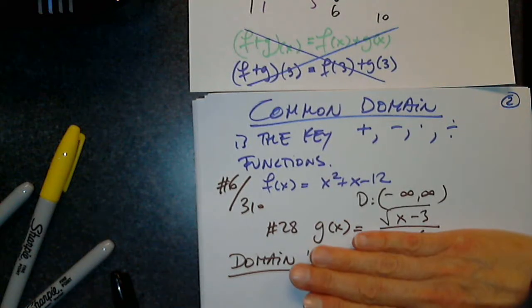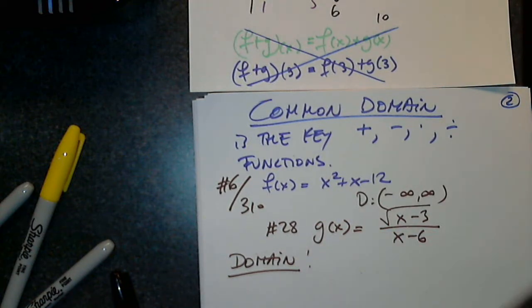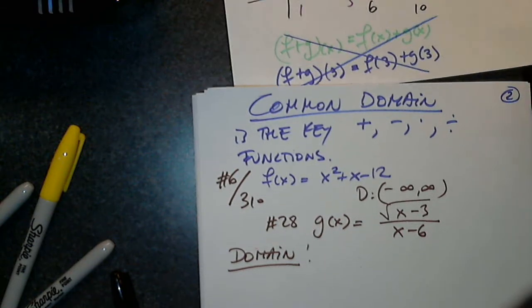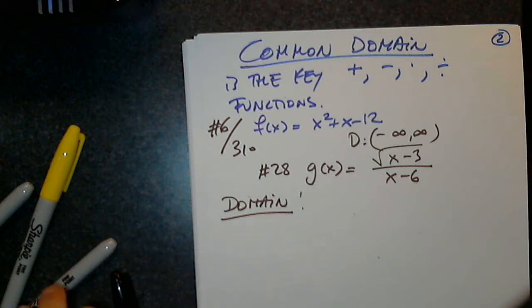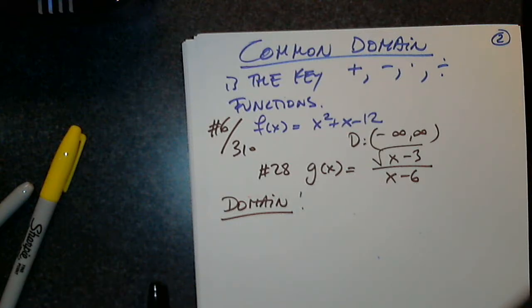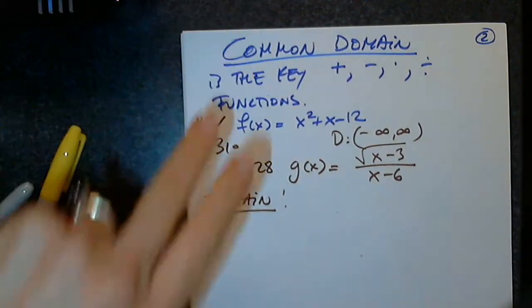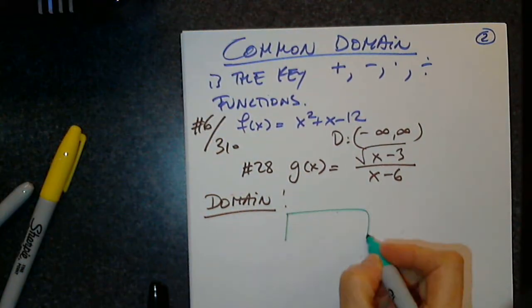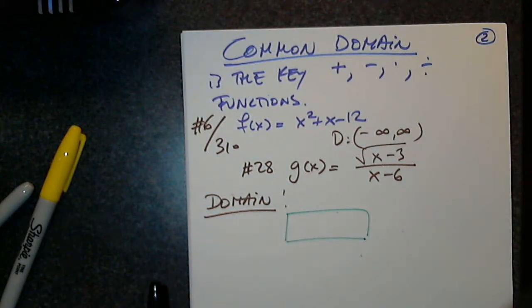Okay, forget about that part for a second. Look at the top. How do I find the domain of the top? Careful. Say it again. So you have to give me something that I have to solve to show everyone what I'm doing. Do not solve anything.